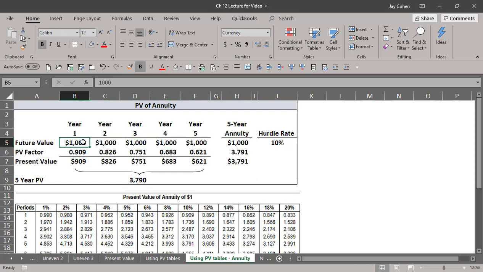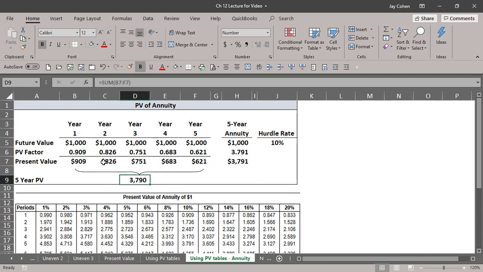The way we would do it the slow way is to say the most I'd pay for year 1 is $909. We just figured that out a minute ago. And the most I'd pay for this one is this. If I want to buy the whole series, all 5 of these together, I would pay the sum of all of this together.